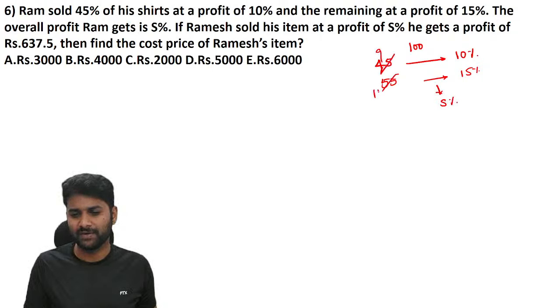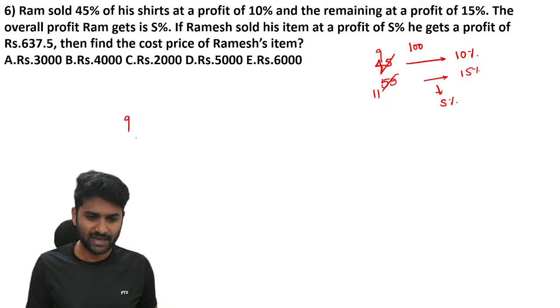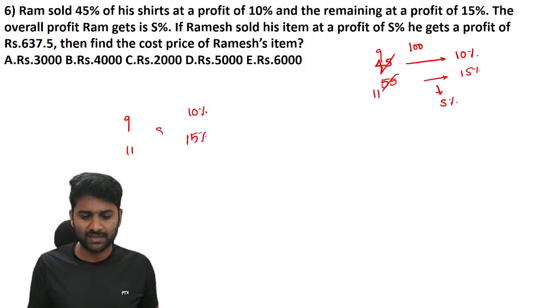So 9 and 11 times. Let us consider that 9 shirts, if we sell them at 10 percent, the remaining 11, he sells at 15 percent, they get a profit of S percent. Apply the alligation mixture.